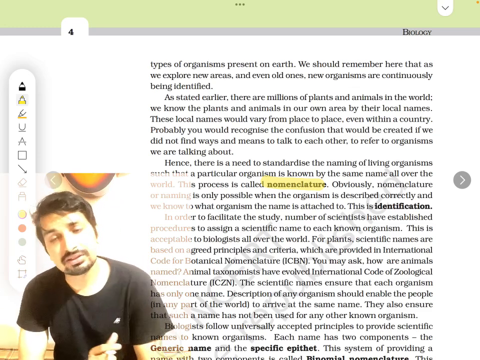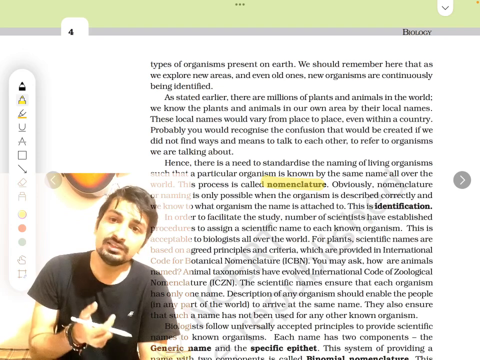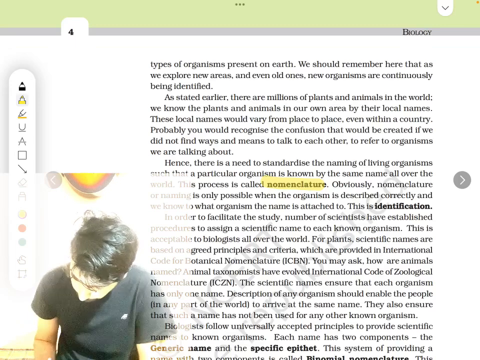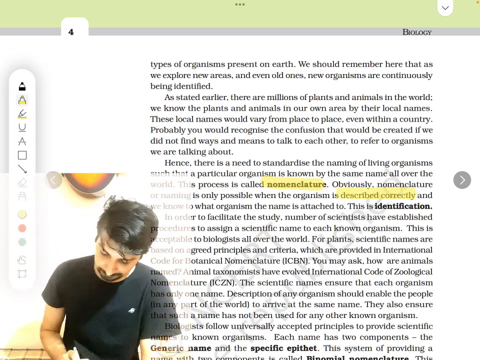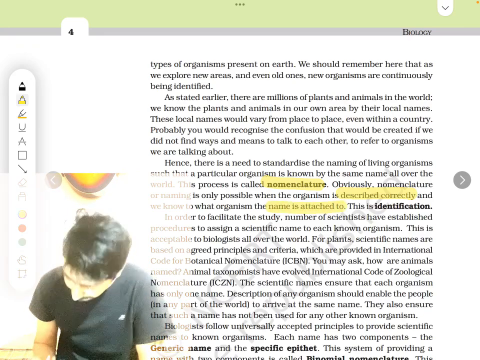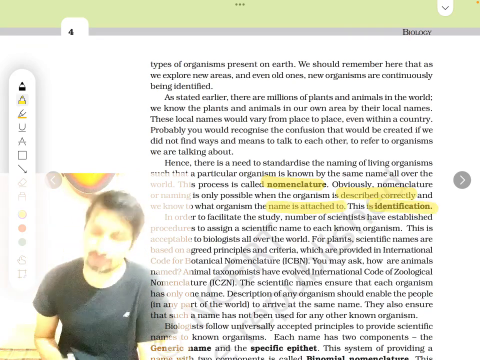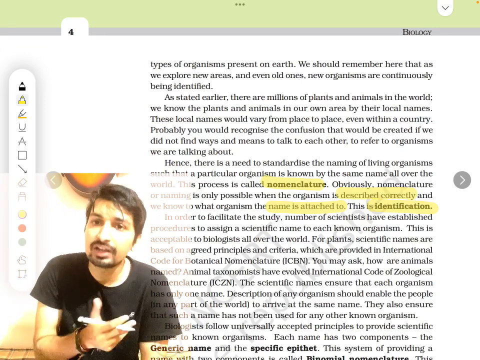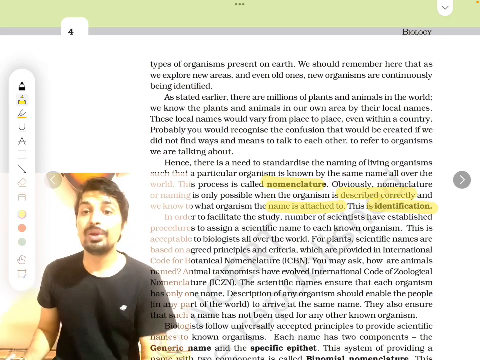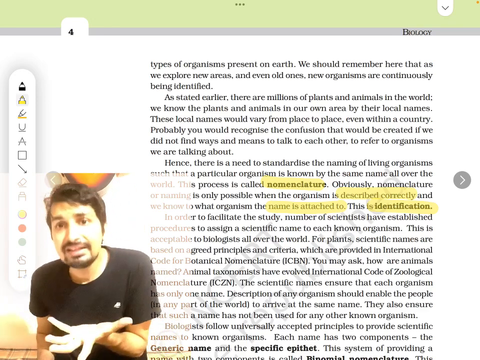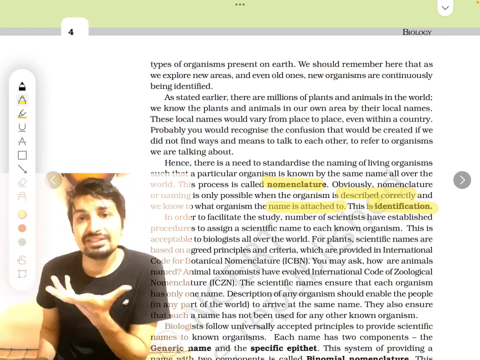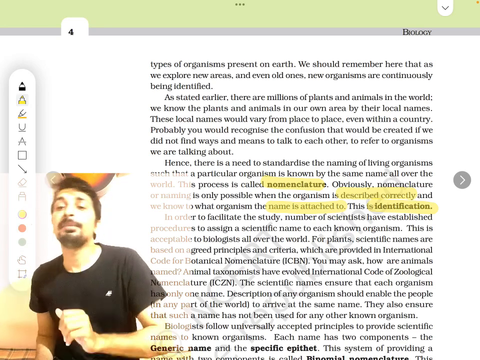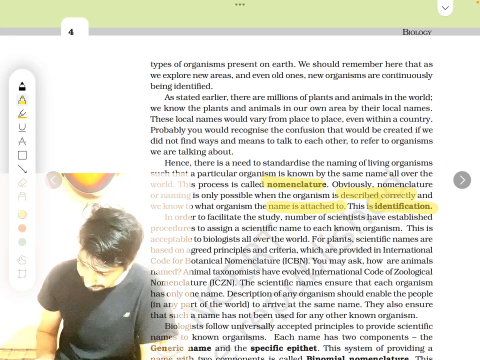So based on features, we give some names to the organism, and that is known as nomenclature. Nomenclature is possible only when the organism is described correctly, and only then can we know what name is attached to it. This is known as identification. Once you know the features of the organism, what kind of organism it is, identification is very important. When you look at an organism, first you should be able to identify it: what it looks like, what its features are. Then you will be able to name it. So this involves the process of identification.